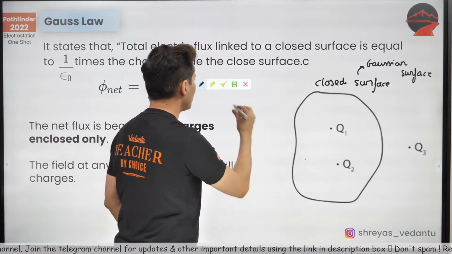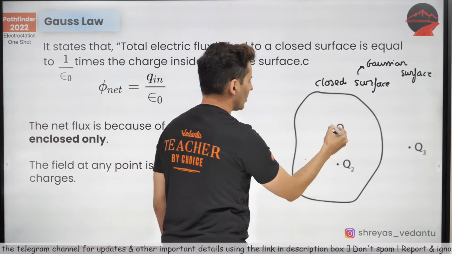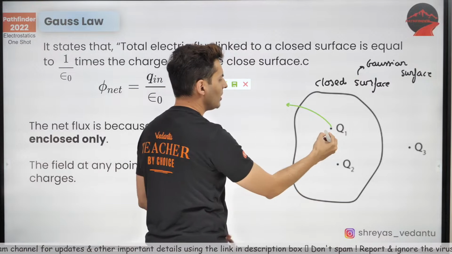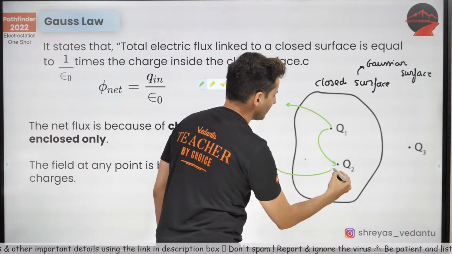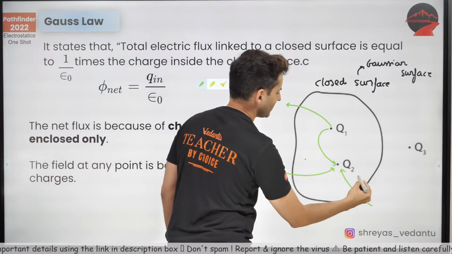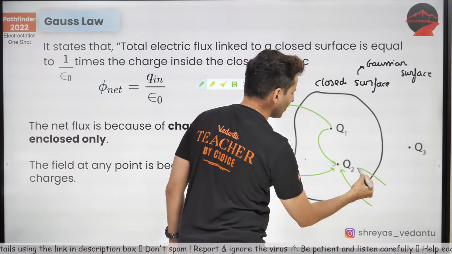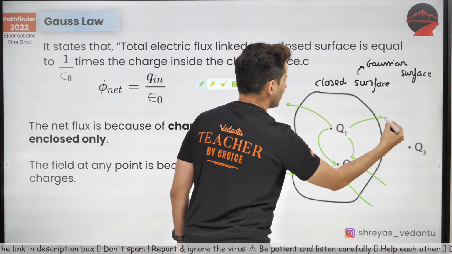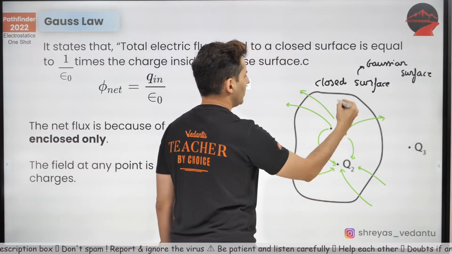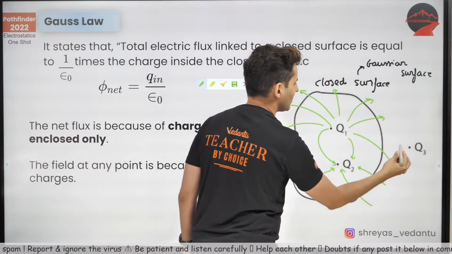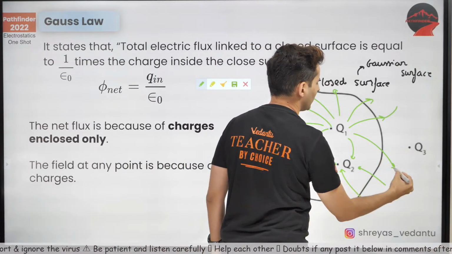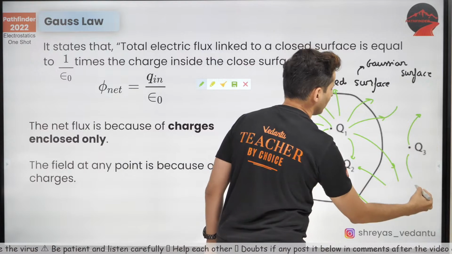Now, each of these charges might create some field. Obviously, let's say this charge is positive, so maybe it is creating some field like this. Maybe there is a field like this, maybe because this is negative. I don't know. These are just examples, guys. So these are the field lines which are coming out of this particular system. And maybe they go like that because maybe this is positive.